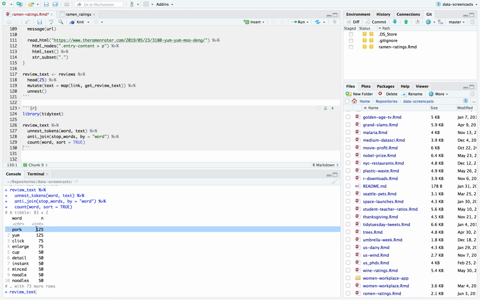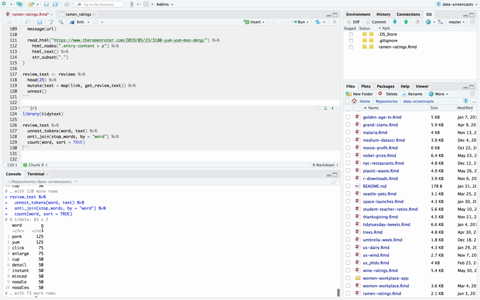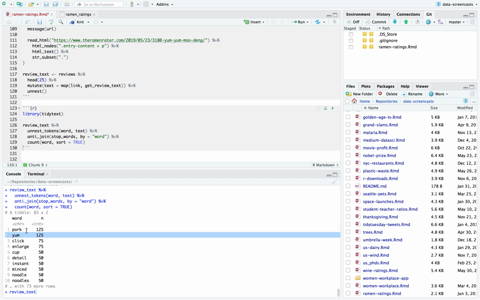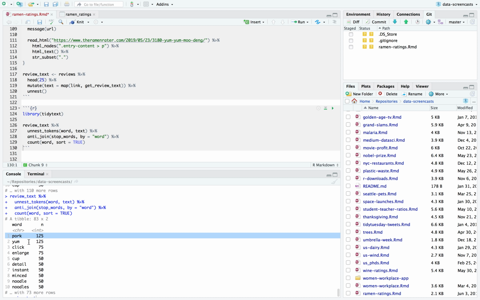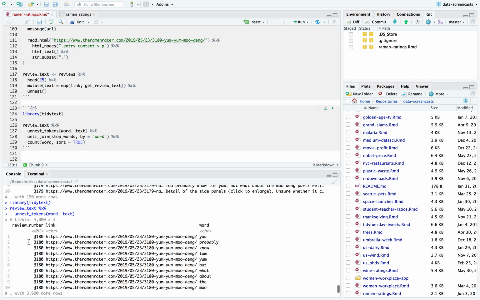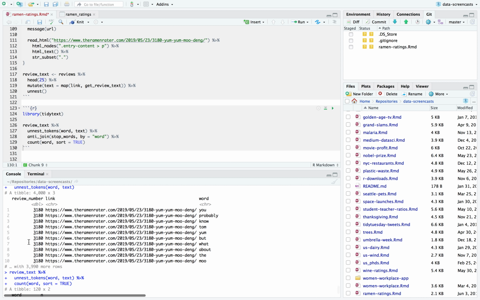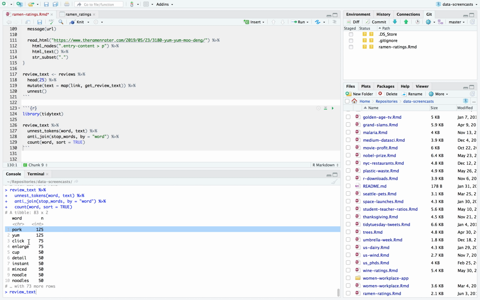One thing we find is that there's a couple words appearing exactly 125 times. It looks like all of them have the word pork and yum 5 times. Yeah, I could definitely imagine that.